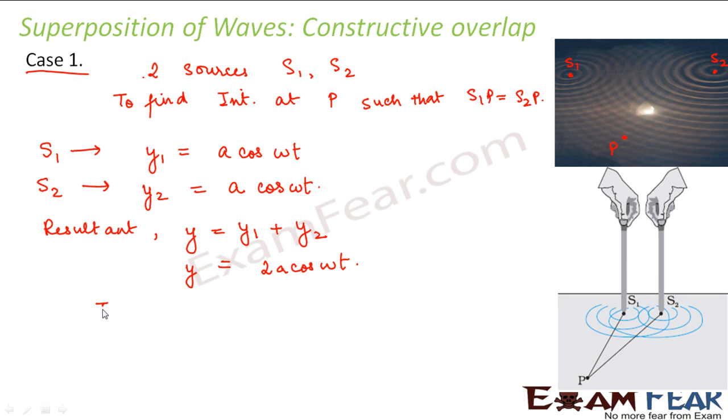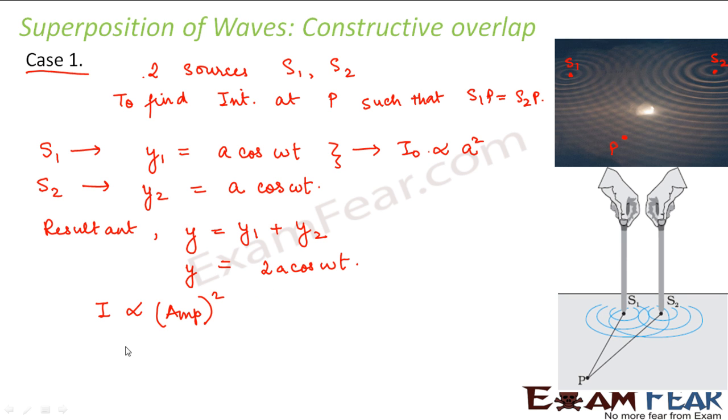Now, what about intensity? We know that intensity is always proportional to the square of amplitude. So what would be the intensity in this case? Let us suppose the intensity corresponding to this before was I naught. So I naught was proportional to A square, right?